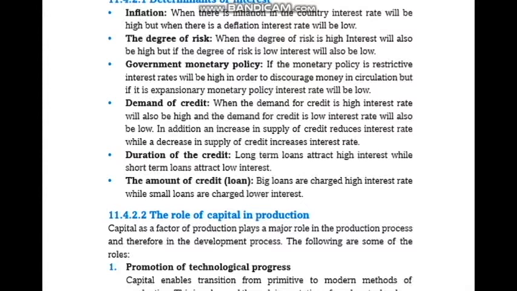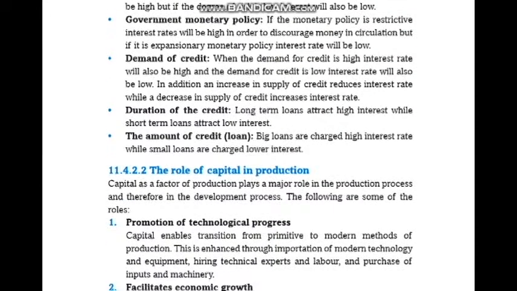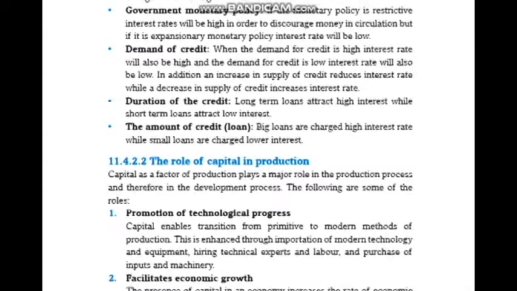Government monetary policy. If the monetary policy is restrictive, interest rates will be high in order to discourage money in circulation. But if it is expansionary monetary policy, interest rate will be low. Demand for credit: when the demand for credit is high, interest rate will also be high, and when the demand for credit is low, interest rate will also be low. In addition, an increase in the supply of credit reduces interest rate, while a decrease in supply of credit increases interest rate.